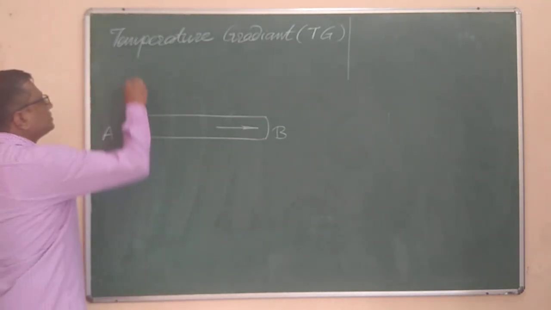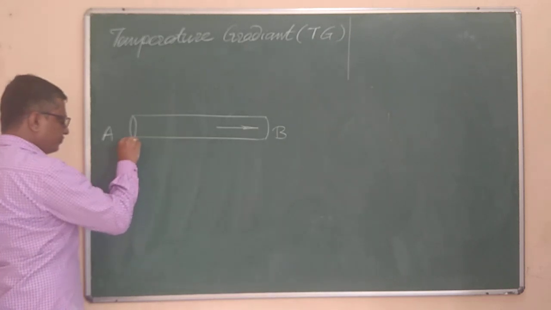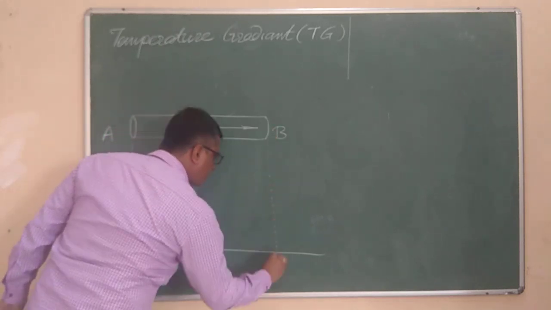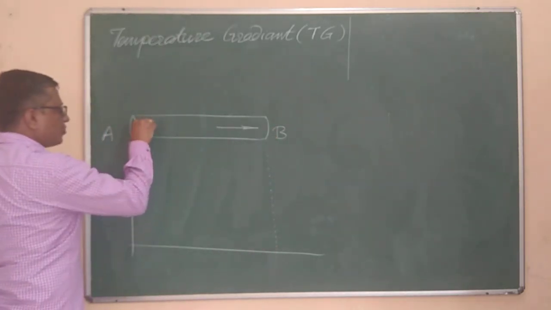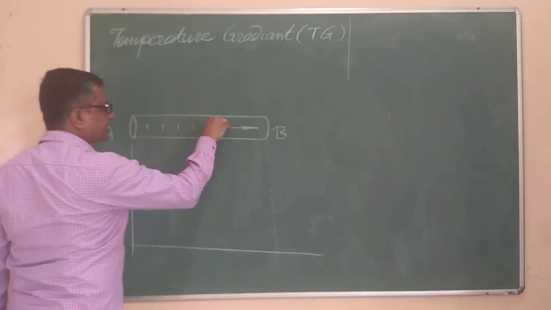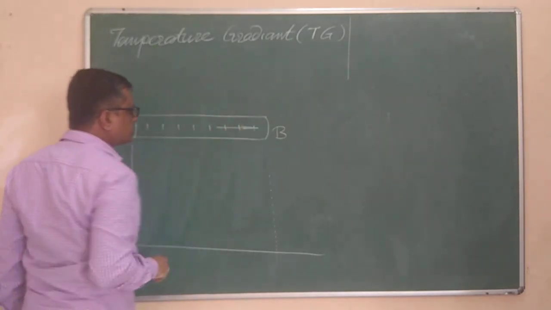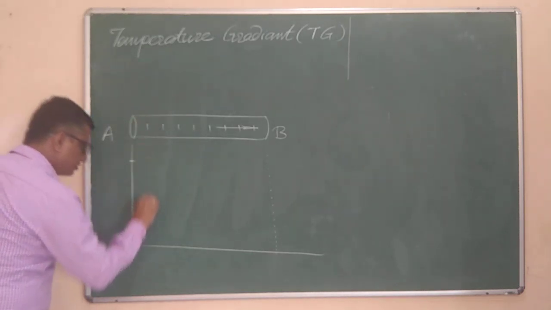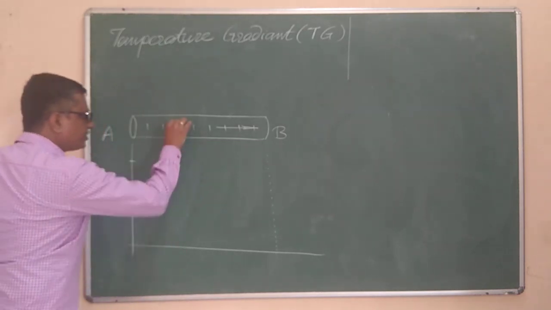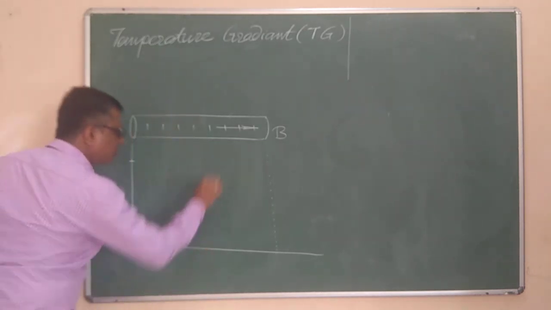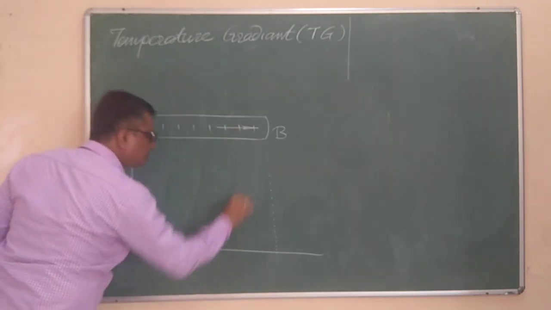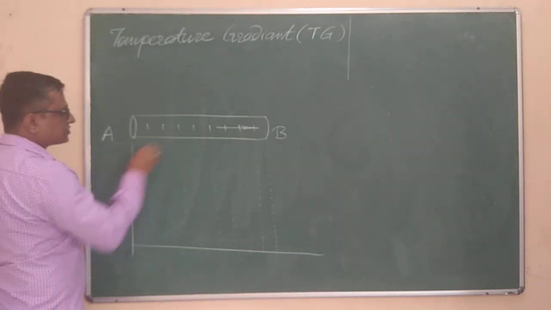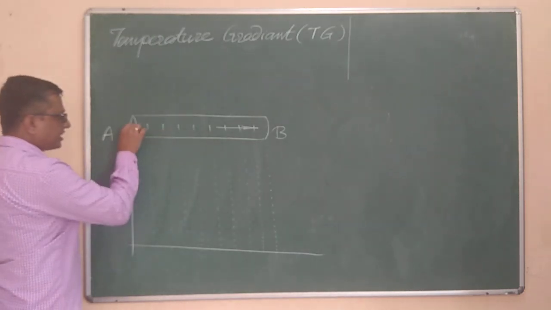If I plot the graph of variation of temperature with respect to the x direction, and I select points number 1, 2, 3, 4, 5, 6 and check the temperature at all these points, this end is at this much temperature, and all these points are at different temperatures.